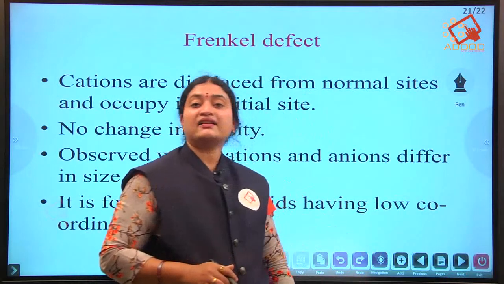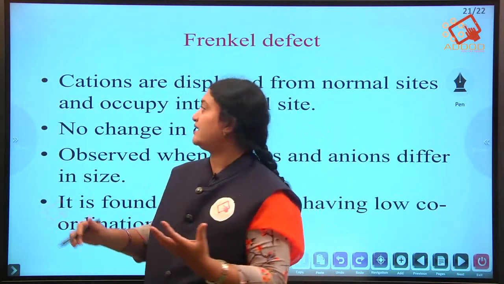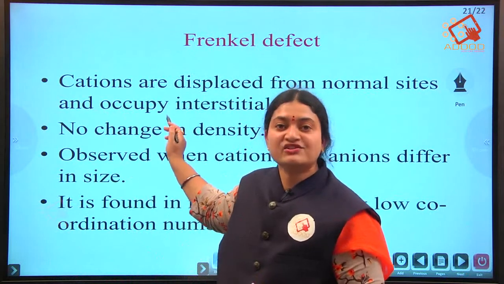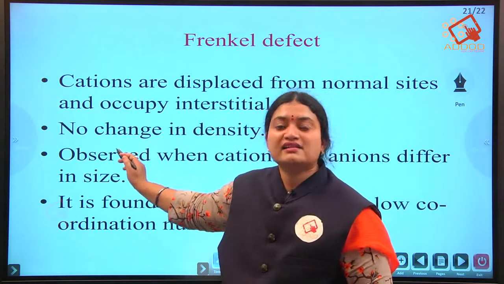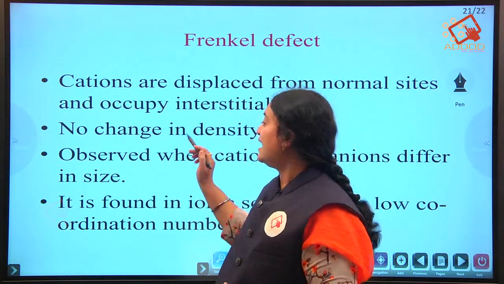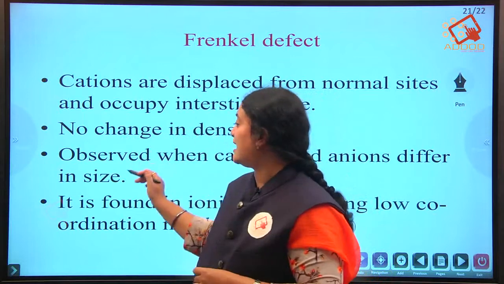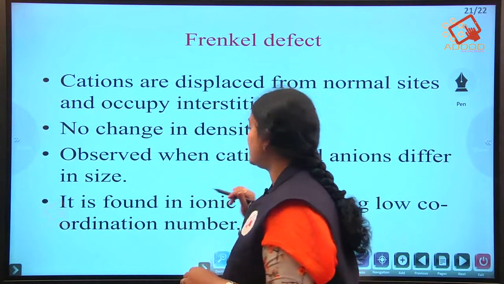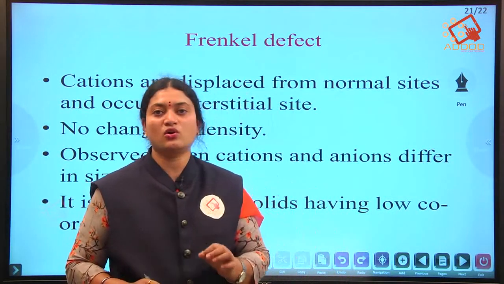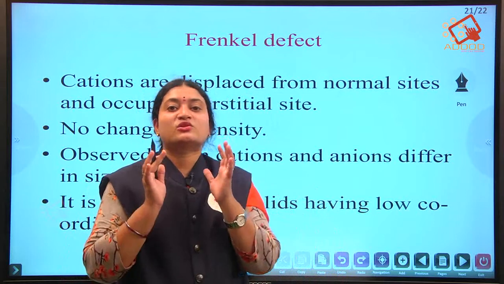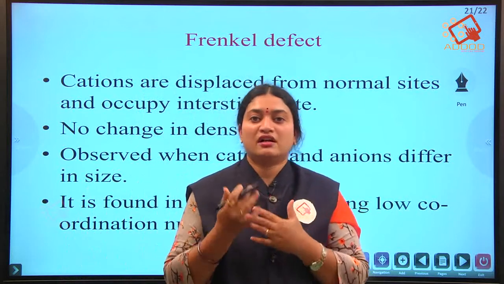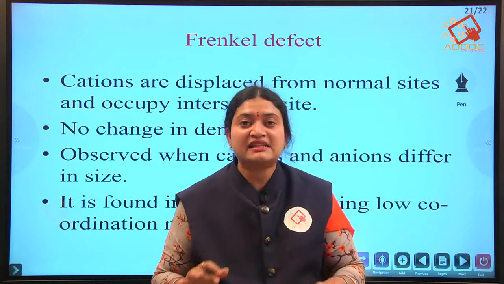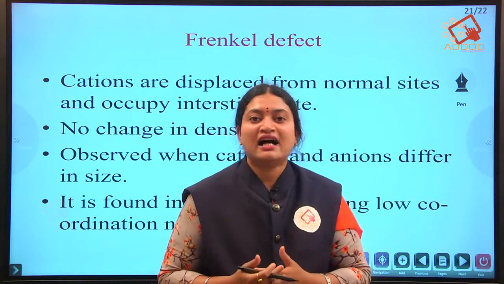This you can write in short points: cations are displaced from normal site and occupy interstitial site, there is no change in density, and it is observed in cations and anions which differ in size. And it is found in ionic solids having low coordination number. These are the important questions which come in your examination. If you go through this, these are very simple and easy to write and understand.